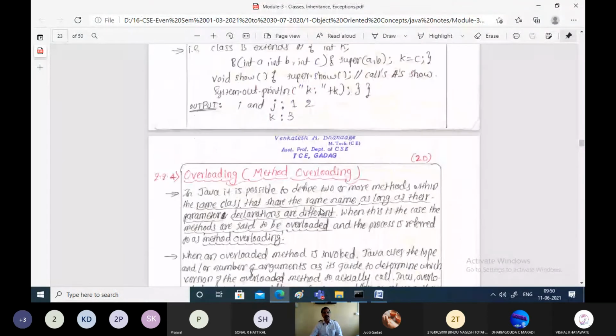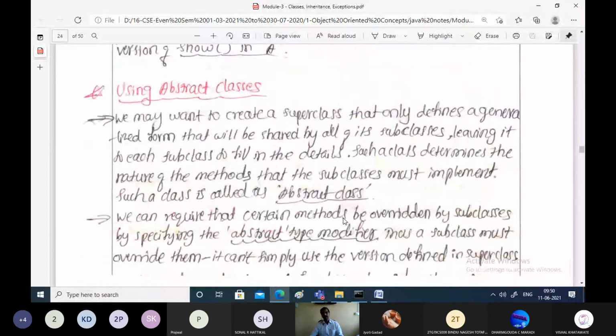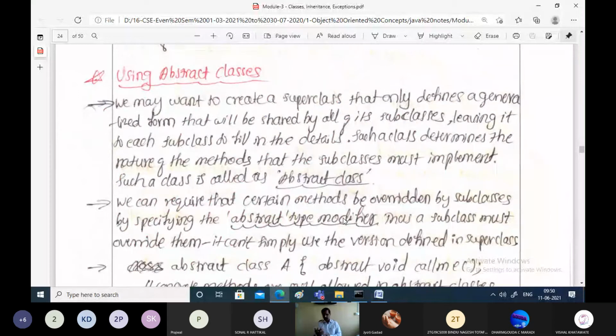In the previous class, we have studied the concept of method overloading and method overriding. Overriding was the scenario in which the subclass method is going to hide the details of the superclass method. That was method overriding. Whereas method overloading is two methods with the same name but with a different signature. So they are called overloaded methods.